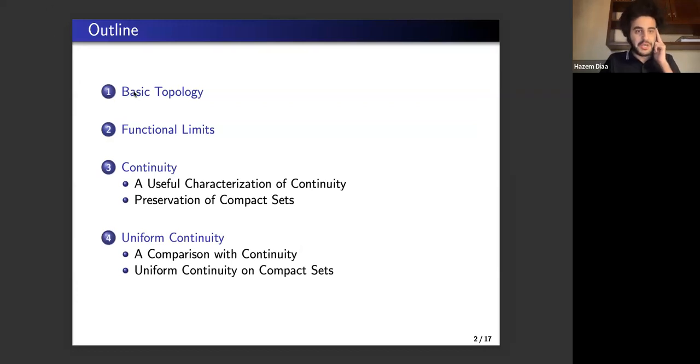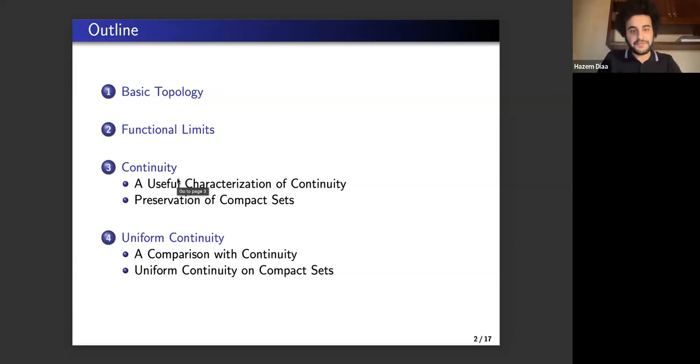Now, here is my outline. I will first give a brief overview of basic point set topological sets and the tools that we would need in this presentation. And then I will give the rigorous epsilon-delta definition of a functional limit. And we will move from this to see what a continuous function really is.